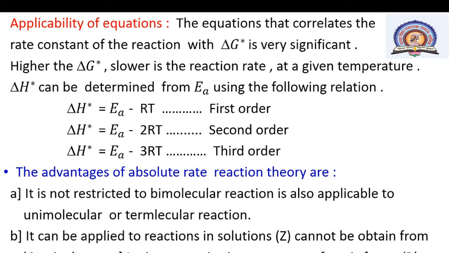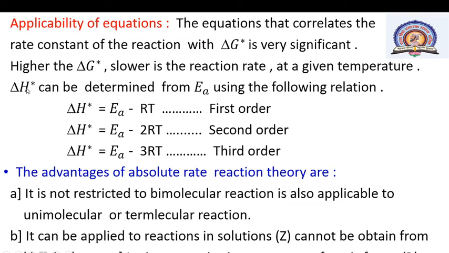Now the next point: what is the utility or applicability of the equations? The equation that correlates the rate constant of the reaction with the change in free energy of activation, that is delta G star, is very significant. The higher the delta G star, the slower the reaction rate at a given temperature.